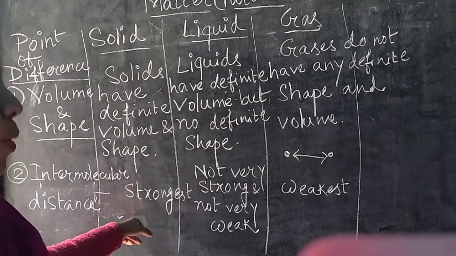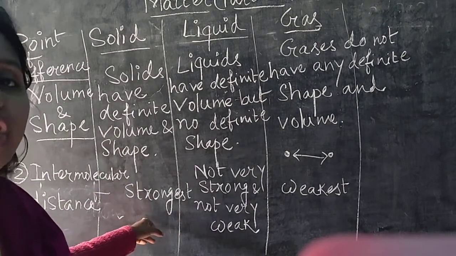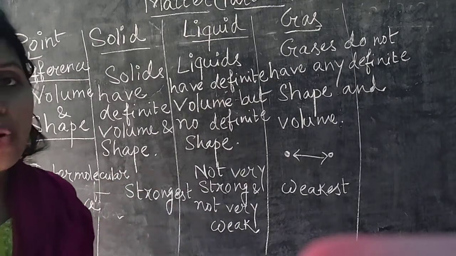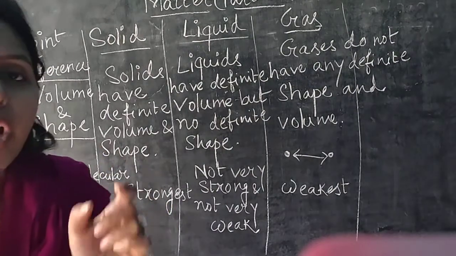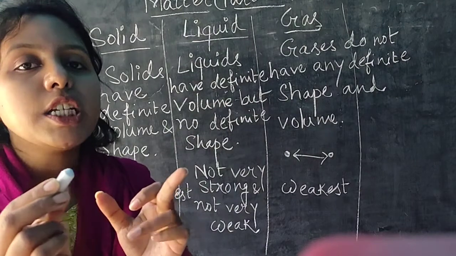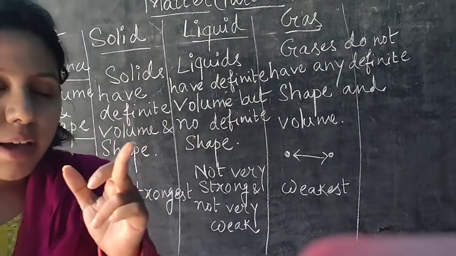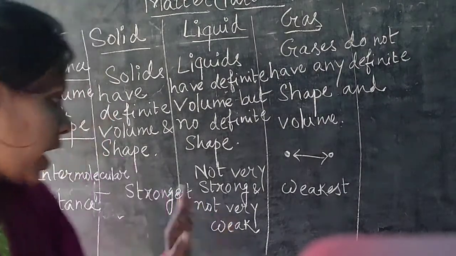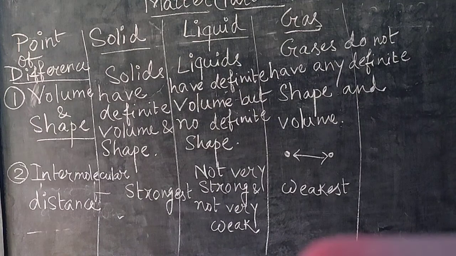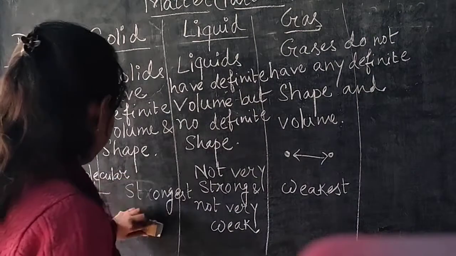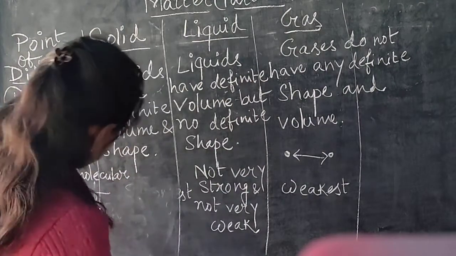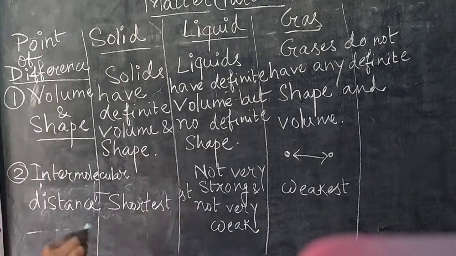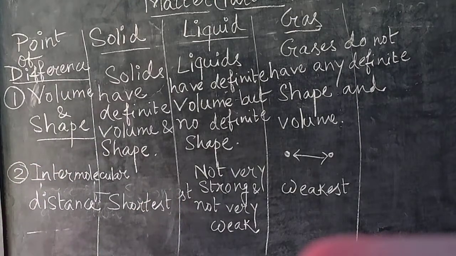So for a substance where the intermolecular force of attraction is strongest, the intermolecular distance will be the lowest. Because of the smaller intermolecular distance, they face a very large amount of attractive force. So the intermolecular space is shortest, that means the gap between two molecules is very low.